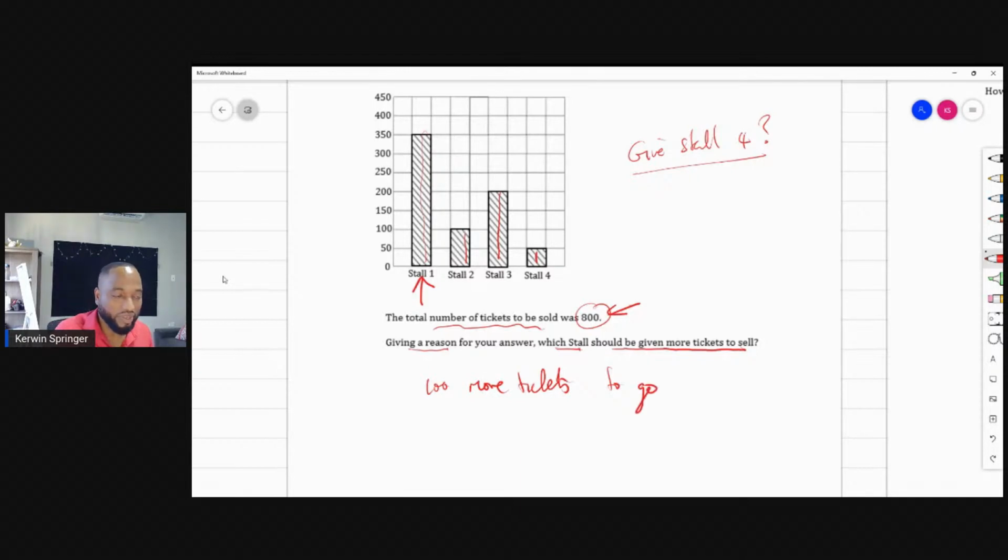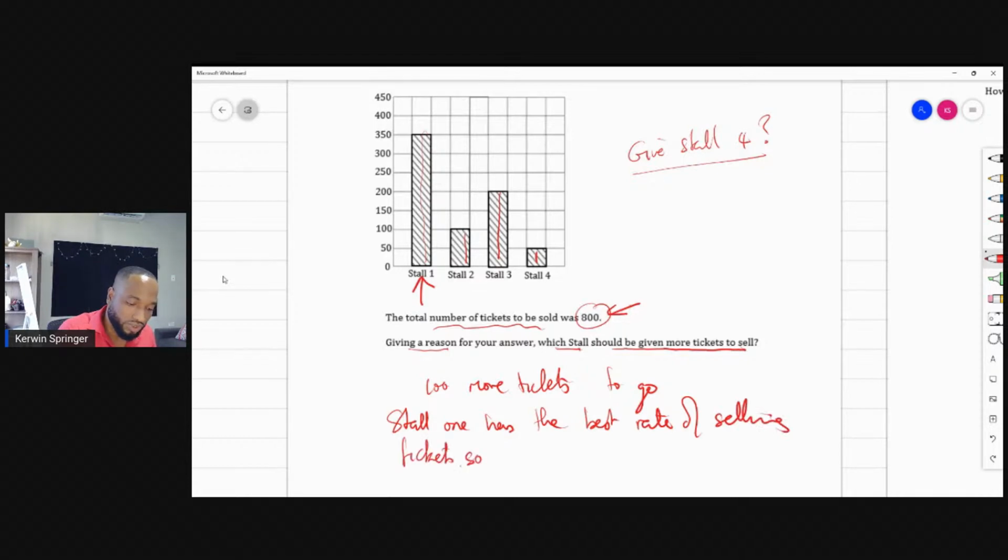Now you have to give a reason for your answer. If you say that stall 1 sold enough and you don't want to give them more work, I don't know if they'll take that as an answer. But stall 1 has the best rate of selling tickets, so they would be able to sell how much they need to sell? 100, 200, 300, 400, right?